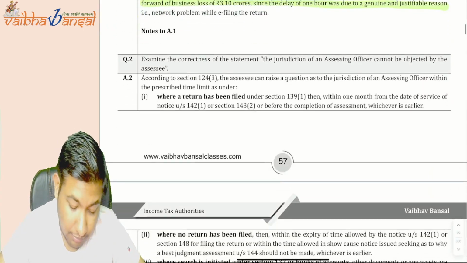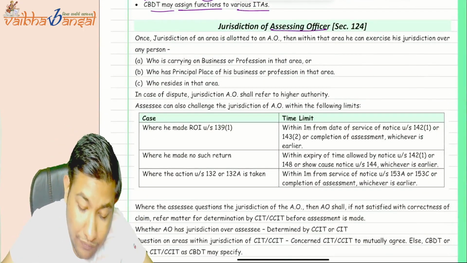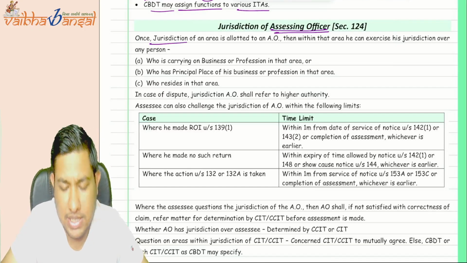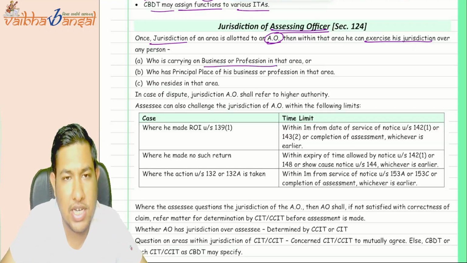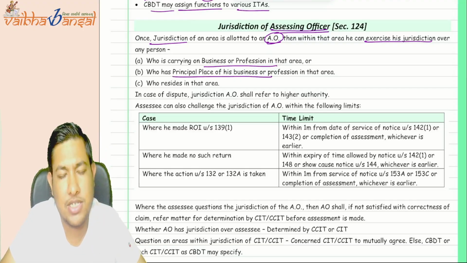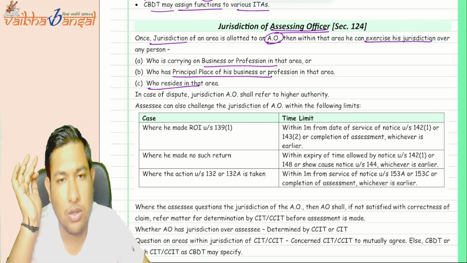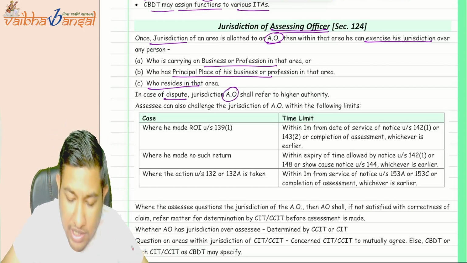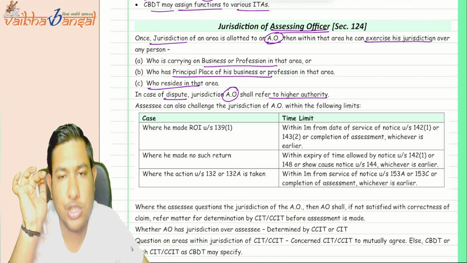Okay, now come there. Section 124, the jurisdiction of the assessing officer. See what it is saying: once the jurisdiction is allotted to the assessing officer, he can exercise his jurisdiction over any person who is carrying out business or profession in that area, whose principal place of business is in that particular area, or who resides in that area. Okay, but in case of any dispute, the jurisdiction of the AO shall be referred to the higher authorities, and they shall determine what is the jurisdiction of the AO.